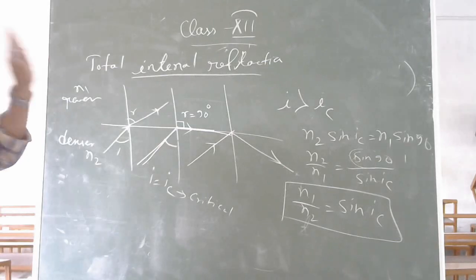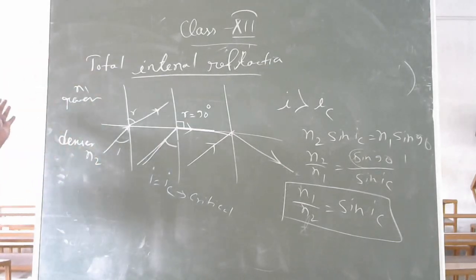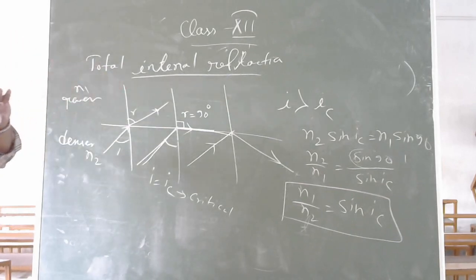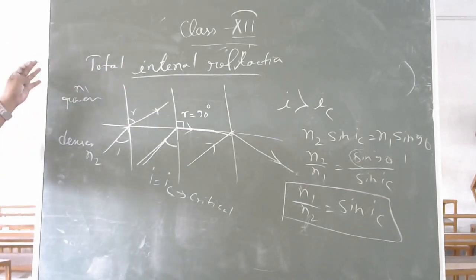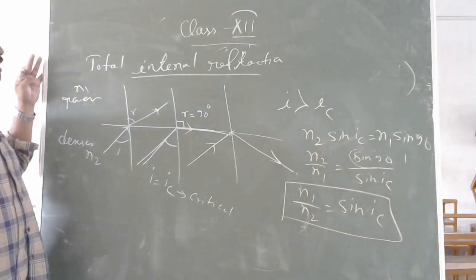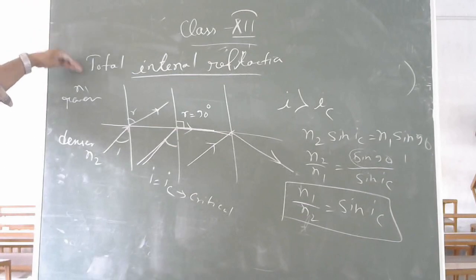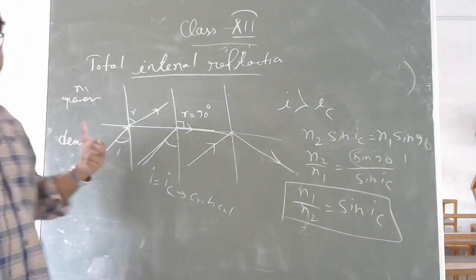So what have we studied today? What is refraction? What is the law? What is refractive index? The ray diagrams, then law of reflection, then glass slab, then real depth, apparent depth, now total internal reflection. So these are the topics you memorize. Next class I will discuss more.